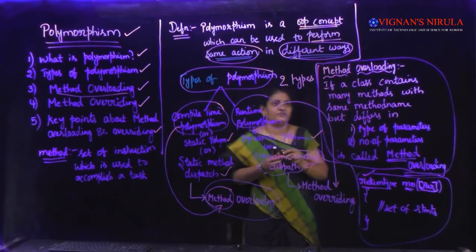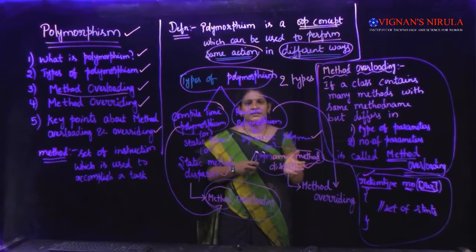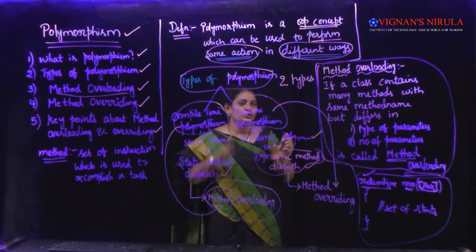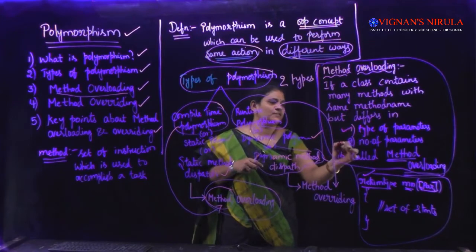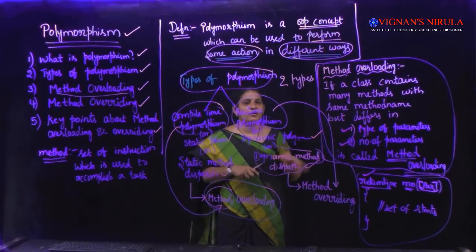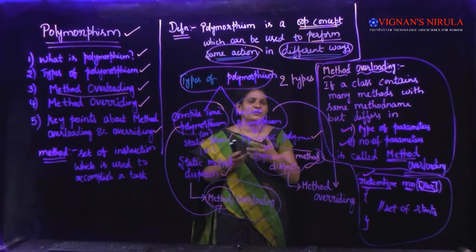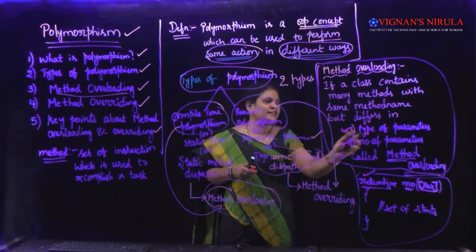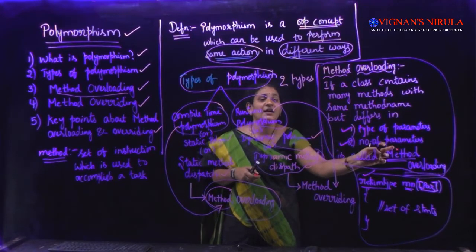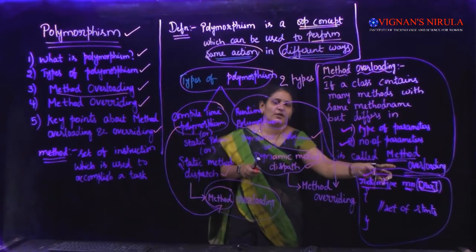If you observe, the definition is: if a class contains more than one method with the same method name but differs in two things. One is the type of the parameters and the second one is the number of parameters. Either type of the parameters or number of parameters. Method overloading means if a class contains many methods, the method name should be the same, but what should be the difference? The difference should be either in the type of the parameters or in the number of parameters. Such kind of concept is called method overloading.